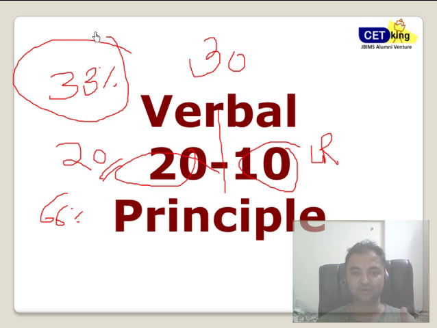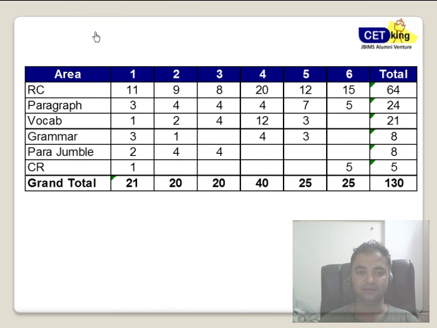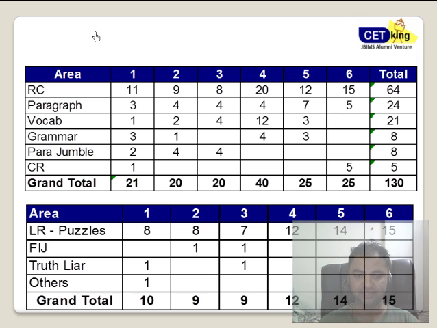20 questions verbal, 20 questions LRDI and 20 questions maths. Each area is 33%, which is exactly the same as what has been happening for almost the last 10 years now. Now again, getting back to this, this is the verbal section and this is your LR section. So 9 to 10 questions in LR and 20 to 21 questions in verbal.